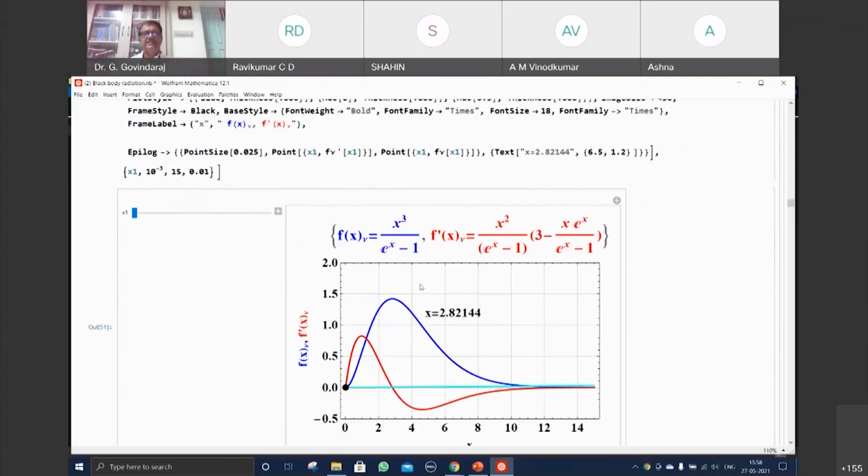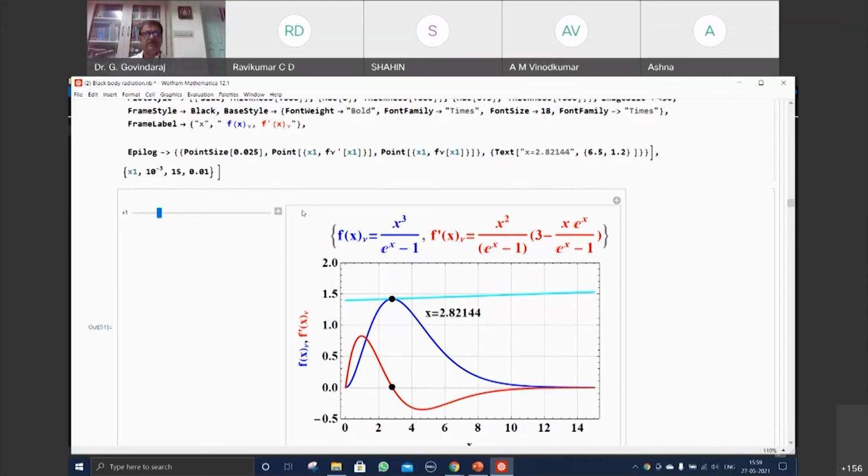Very easily, as I said, now you take a derivative. You can see this is your normalized function of the black body radiation, and this is your slope at the point. When I change it, I will locate where the maximum is lying. When it crosses the red line, the dot which is crossing, the slope is parallel to that. That happens at a particular point.